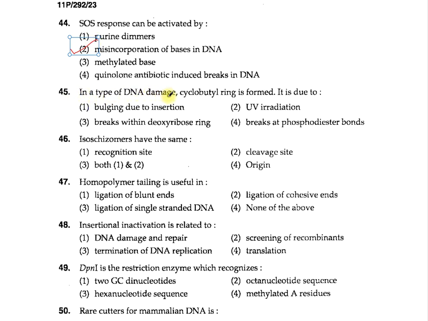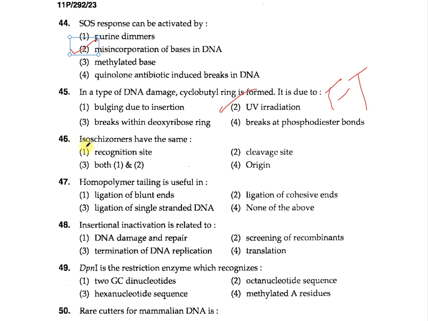In a type of DNA damage, a cyclobutyl ring is formed. It is due to: 1. Bulging due to insertion, 2. UV irradiation, 3. Breaks with deoxyribose ring, 4. Breaks at phosphodiester bond. Option 2, UV irradiation, is correct. UV irradiation causes the thymine pyrimidine dimer formation.